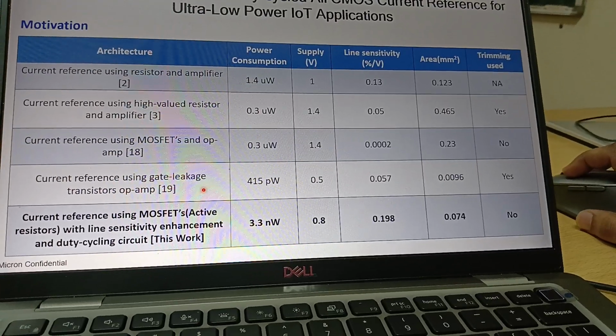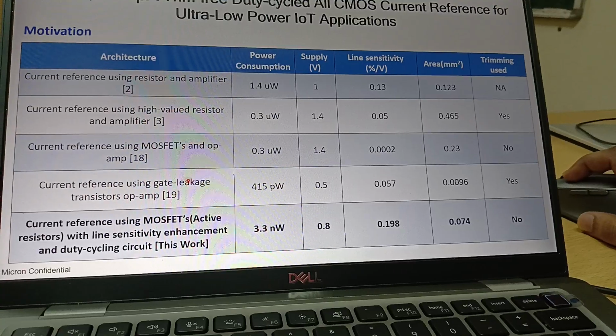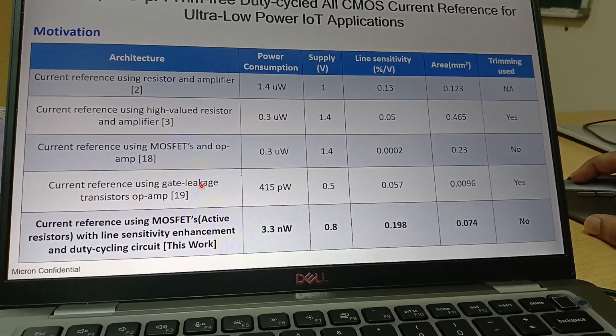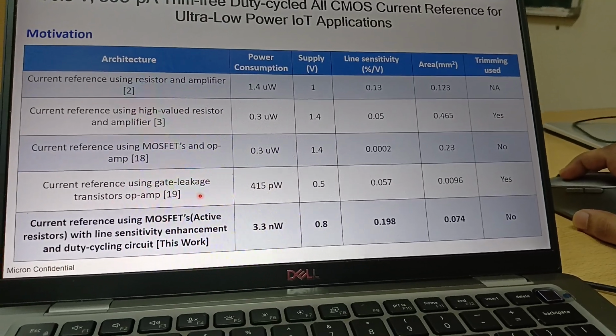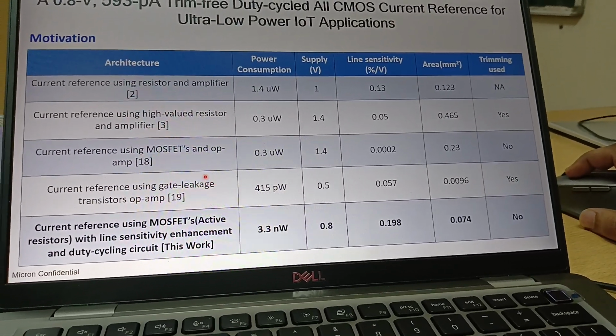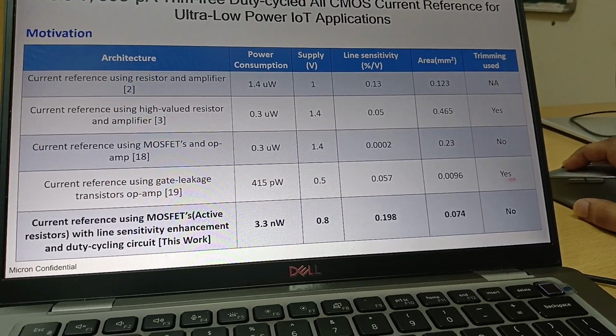But the problem is they are using an op-amp, that's one thing, and another problem is they are using gate leakage. And the problem with gate leakage is they are process variant MOSFETs. So if you see the process variation of this topology, it is very high, and they are using trimming circuitry also for that.